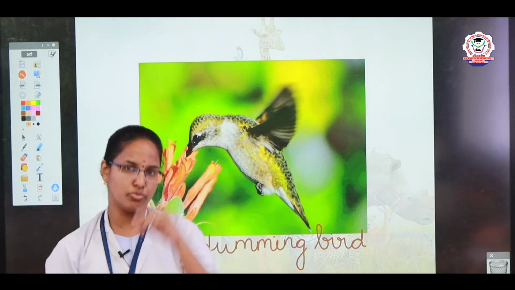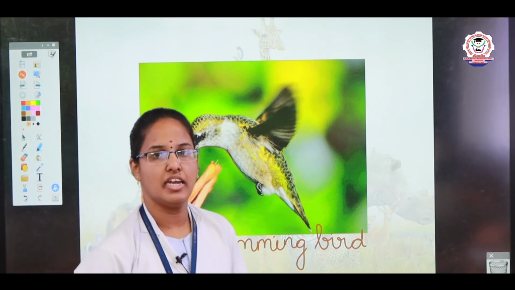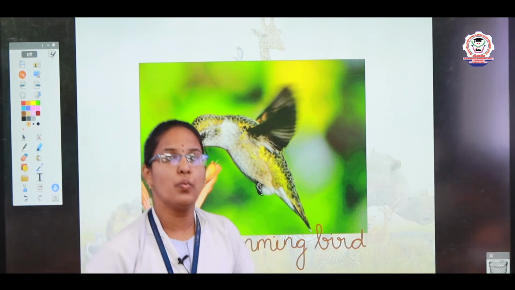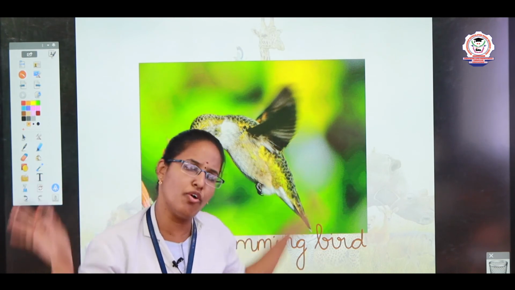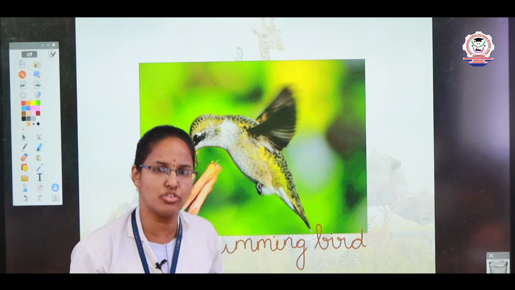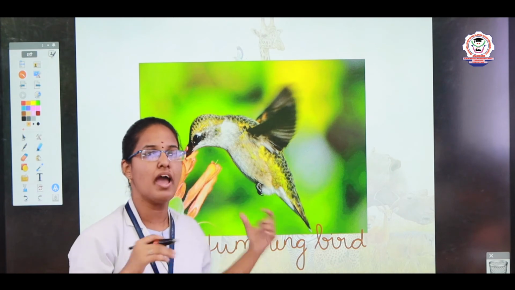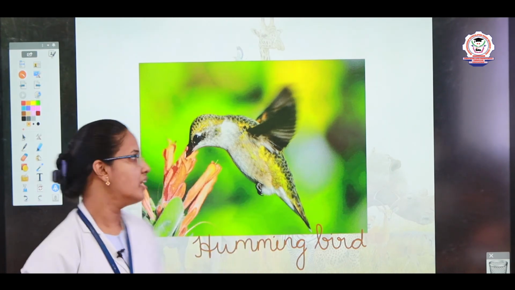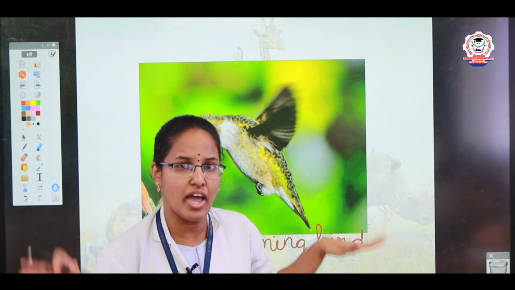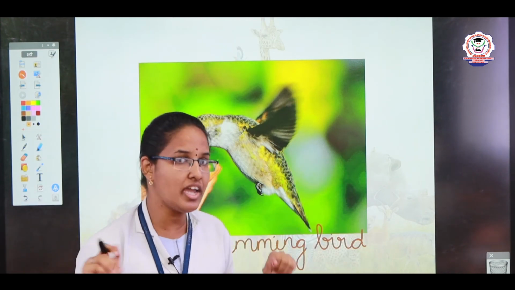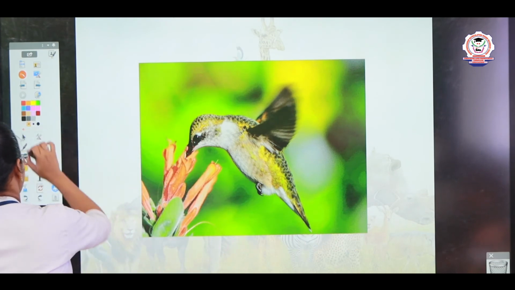It is one of the smallest birds. The name humming, it gets from the noise which it makes when it beats its wings so fast. While it beats its wings so fast, we get a noise like a humming. So, it gets the name hummingbird. Then, do you know, children, hummingbird is the only bird which can fly backwards. Okay. Now, we see the next type.